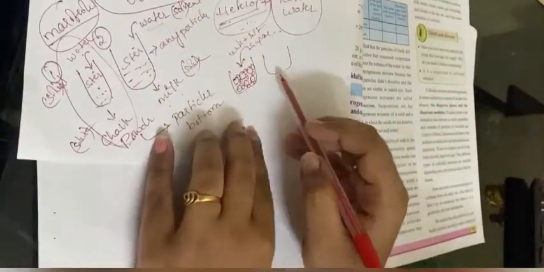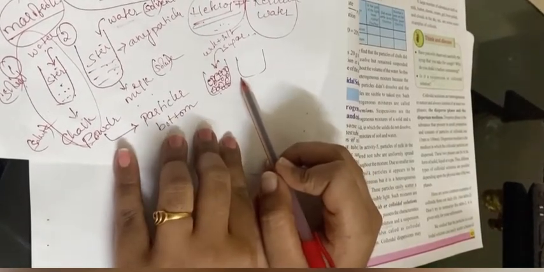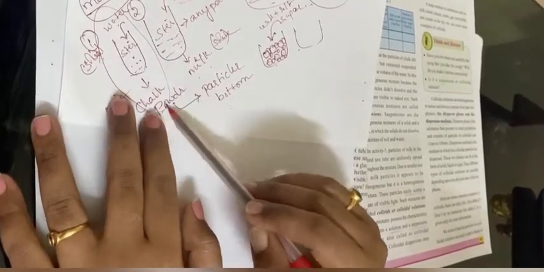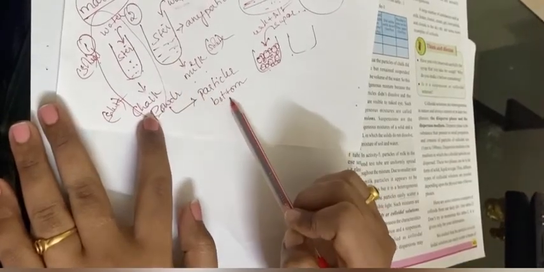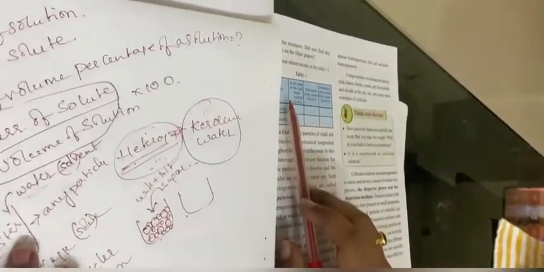After this, what do you mean by suspensions? A suspension is nothing but a heterogeneous substance. If we add some water to chalk powder, these two will not mix. Some particles will settle down at the bottom, but these types of solutions are also heterogeneous substances. So you should make a table, so that it will be clear for you all.